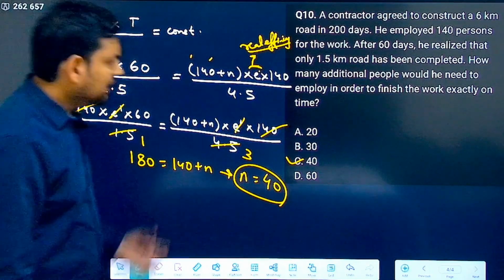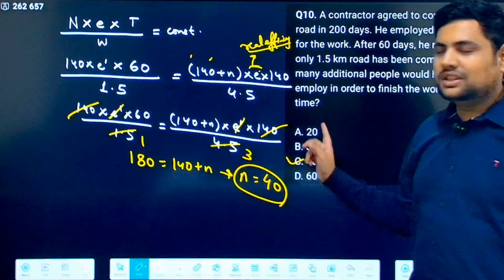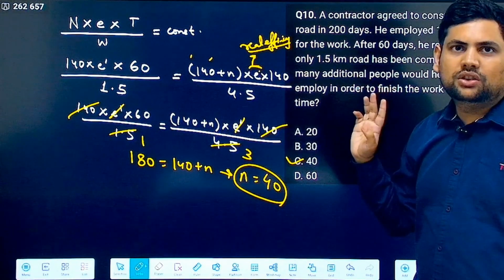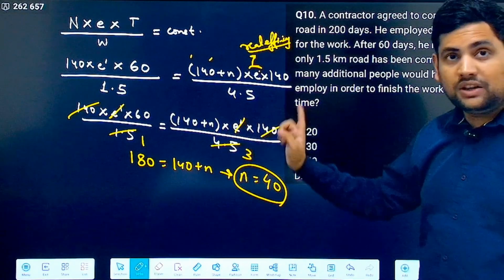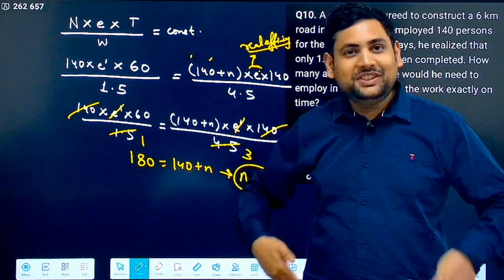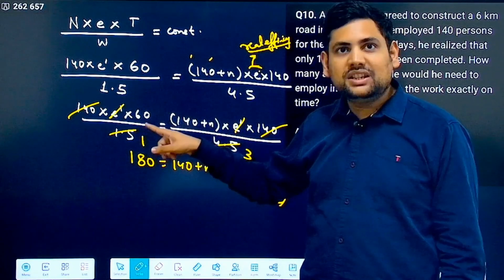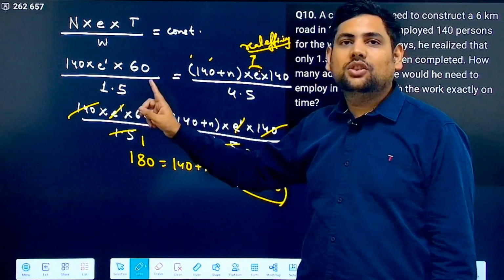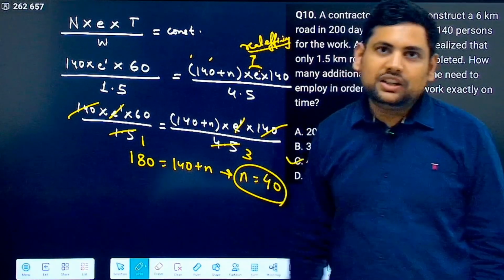Fine, simple. Calculation wise very simple, concept wise also very simple, but in CSAT we have not seen the efficiencies change till now. So this is something you have to do when efficiencies also change. We have developed a habit of cancelling E and E, but make sure that if efficiencies are varying, then you have taken the same real efficiency on both sides. Otherwise easy. So that's it for this one.